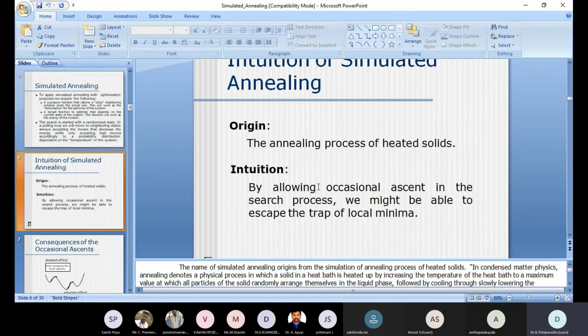The next step: what is the intuition behind this? The intuition is allowing the occasional ascent. The occasional ascent is nothing but an irregular movement. The aim of doing the irregular movement is finding the global minimum, that is, to escape the local minimum. Let's see how the simulated annealing algorithm can approach the global minimum. Suppose we are in a bank.